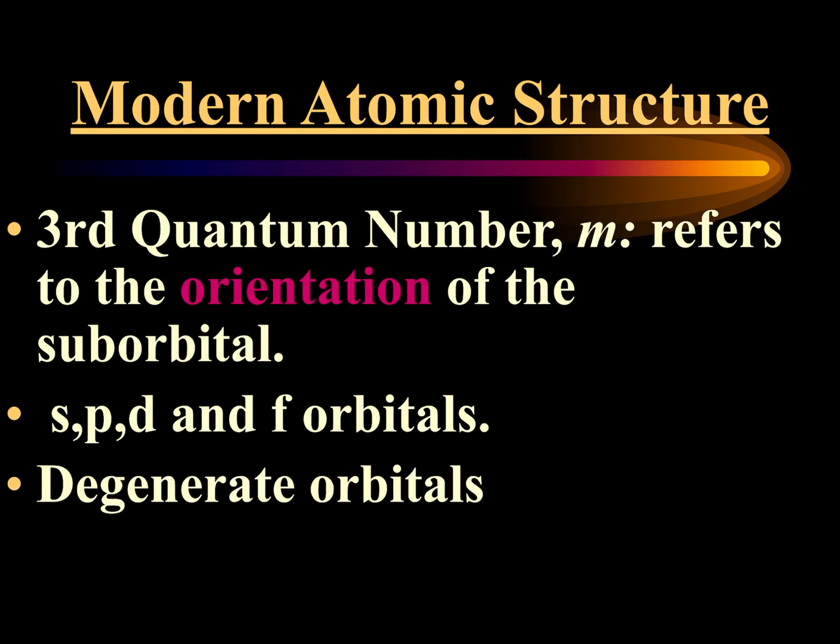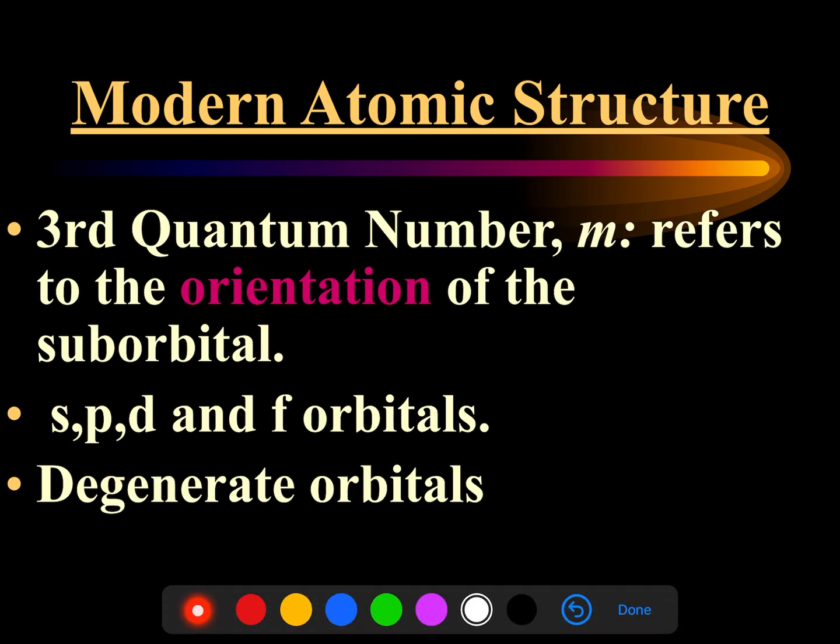The third property, oh, by the way, the second number is called the azimuthal number. The third number is called the magnetic moment, and that refers to the orientation of that suborbital in space. In other words, with the P shell, there are three orbitals: the PX, the PY, and the PZ, and that represents, geometrically, which axis they're lying along. The px, of course, lies along the x-axis. Now, these 3 orbitals are what we call degenerate, which means equal in energy.